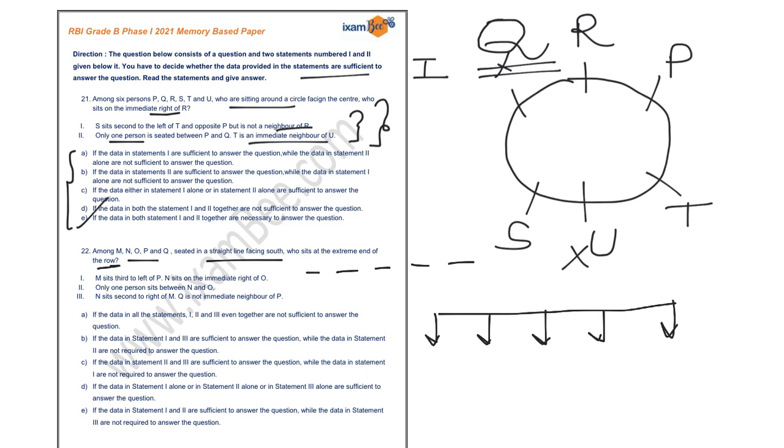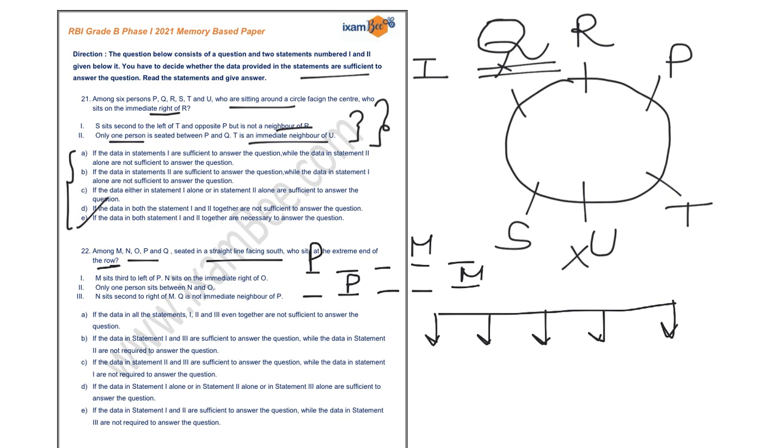And now there is only one possibility that you can place P and M. If you place P over here, then you have to place M over here, and if you place P over here, then you have to place M over here, because M sits third to the left of P. Now these are facing south, so that's why the arrangement of P and M is in such a way.